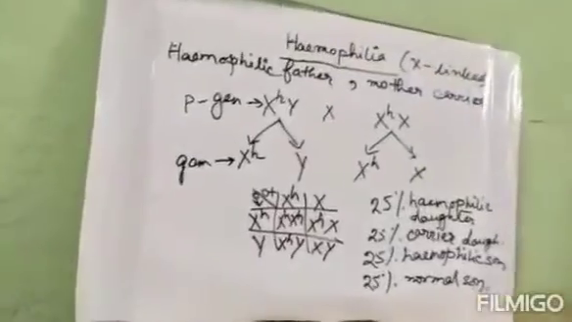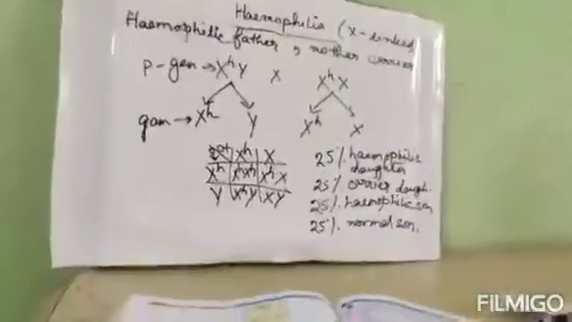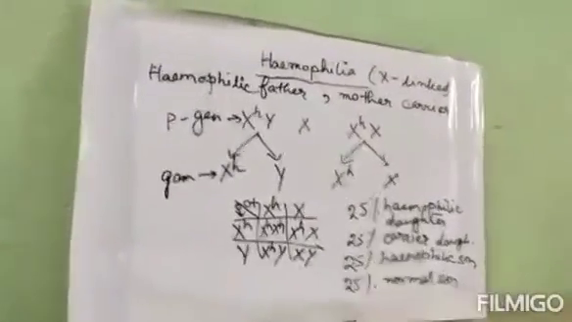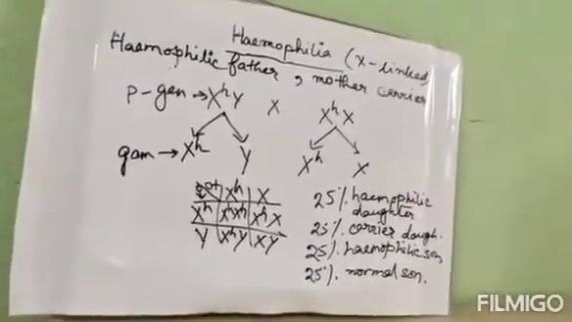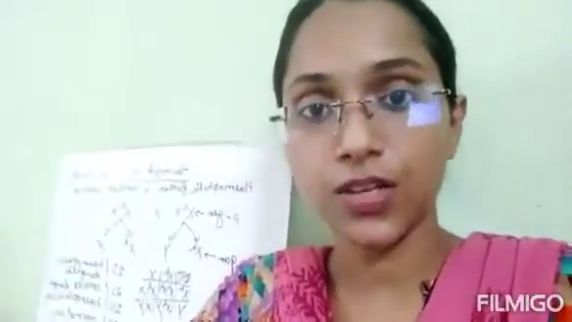So these are the probabilities. From this we can understand that the hemophilic father and the carrier mother should not be married, otherwise they will produce hemophilic offsprings. There is a greater chance of producing hemophilic offspring. I think till this much you have understood.